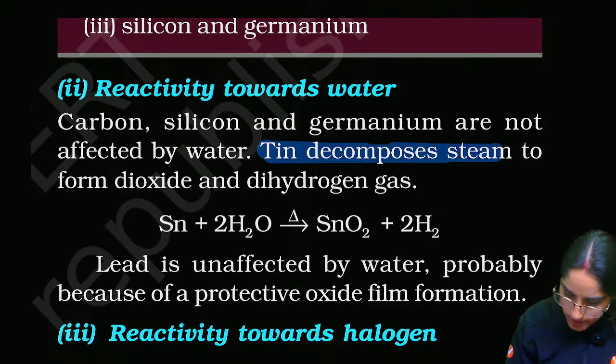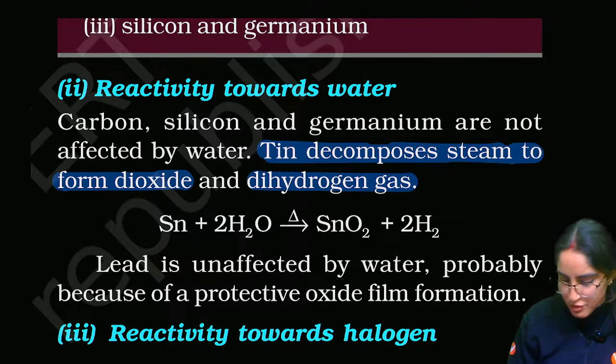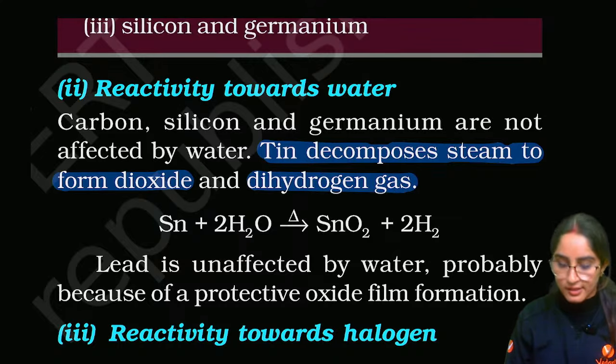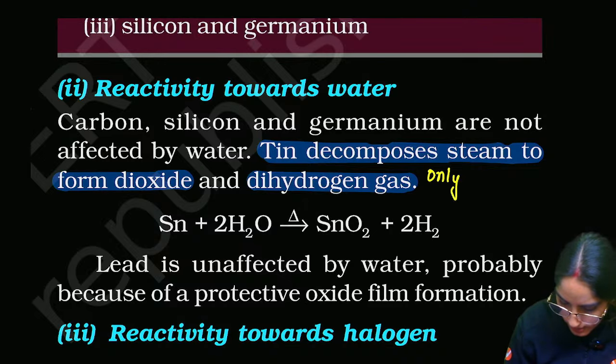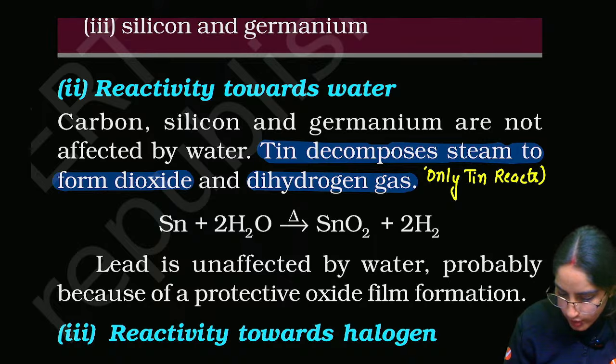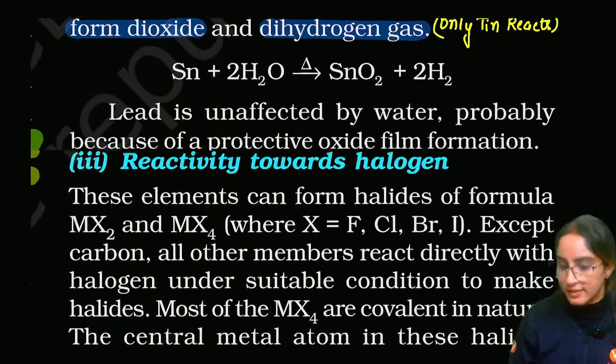Tin decomposes steam to form dioxide and dihydrogen gas. Others will not react. So, you can write here only tin will react, others will not react.